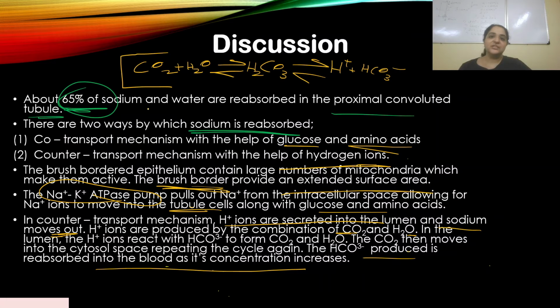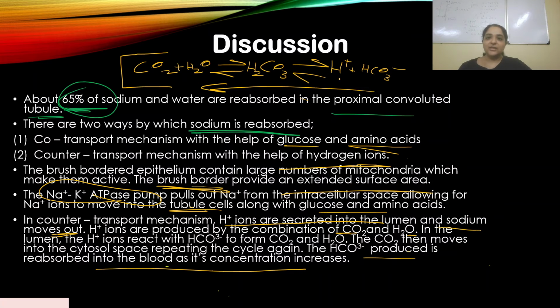So this whole recycle concept is happening in the case of the sodium hydrogen pump, the counter transport mechanism. When the hydrogen ions are secreted into the lumen, they again react with bicarbonate ions, and the opposite reaction takes place to form carbon dioxide, which moves into the cytosol and again reacts with water.